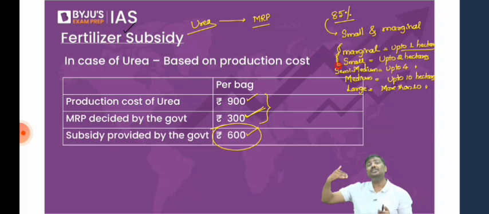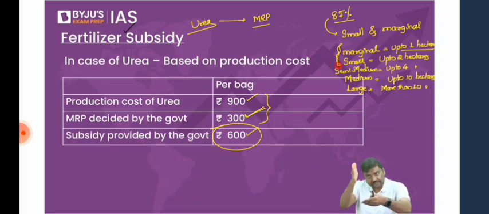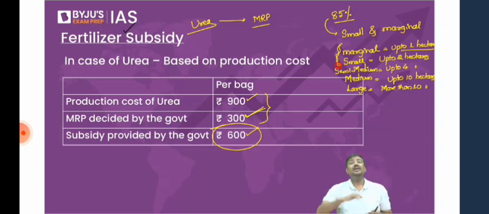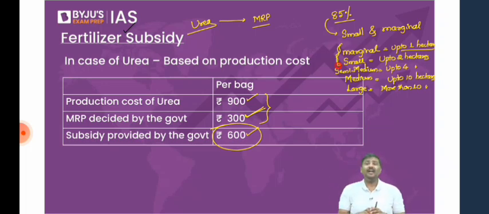There is a fertilizer control order. Please remember the name of it. Fertilizer control order. The government of India, under its executive authority, through the fertilizer control order, will notify fertilizer subsidy in this way. That is for urea, this methodology, and for DAP as well as MOP under the NBS, nutrient-based subsidy. Then this is a basic idea of how the subsidies are provided.